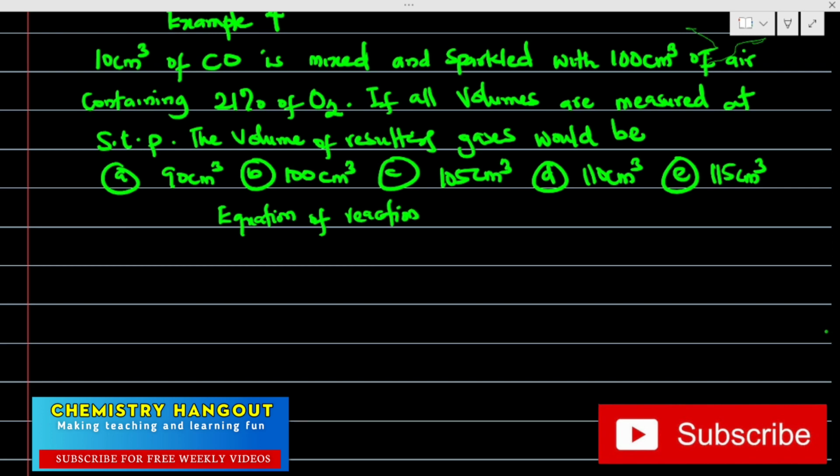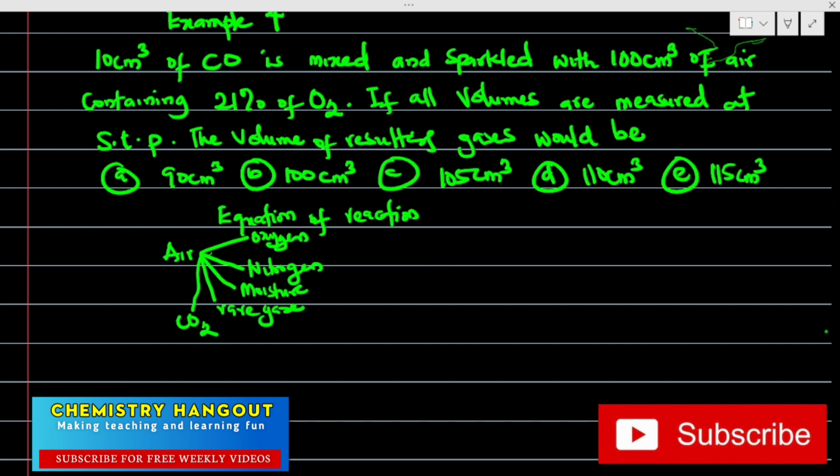They said 10 centimeter cube of CO is mixed and sparked with 100 centimeter cube of air. It will interest you to know that in air, you have different mixtures there. That's where the question starts testing your knowledge of your fundamental chemistry. So in air, we have oxygen. I hope you are aware. We have nitrogen. We have moisture. We have some rare gases. And we have CO2 too. Do you get that? So in air, you have all this.